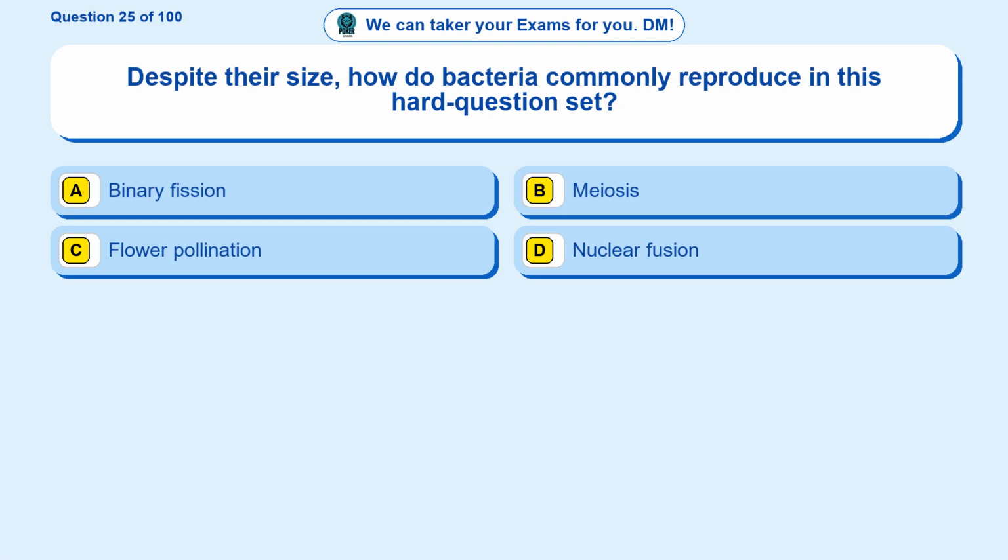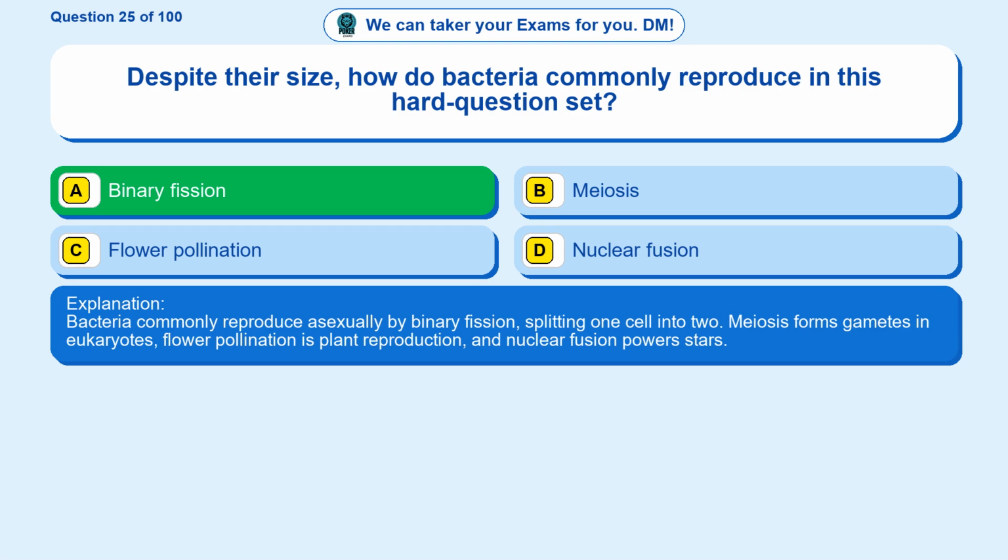Question 25. Despite their size, how do bacteria commonly reproduce in this hard question set? Option A, binary fission. Option B, meiosis. Option C, flower pollination. Option D, nuclear fusion. The correct answer is option A. Binary fission. Bacteria commonly reproduce asexually by binary fission, splitting one cell into 2. Meiosis forms gametes in eukaryotes, flower pollination is plant reproduction, and nuclear fusion powers stars.